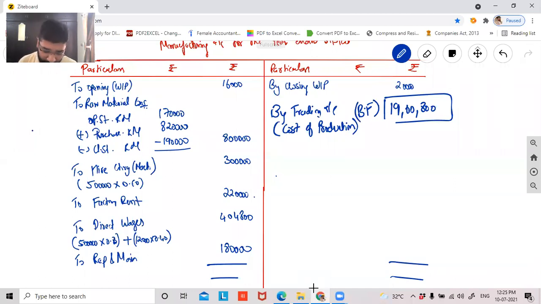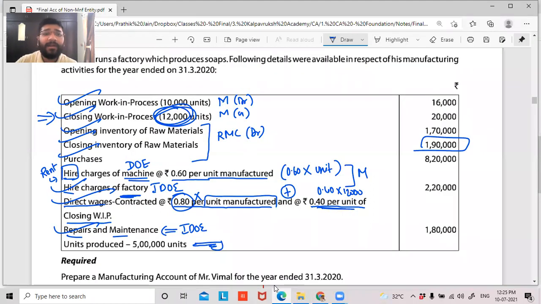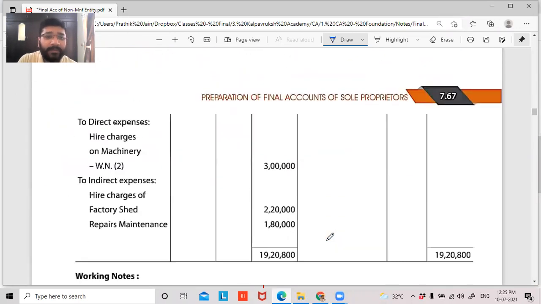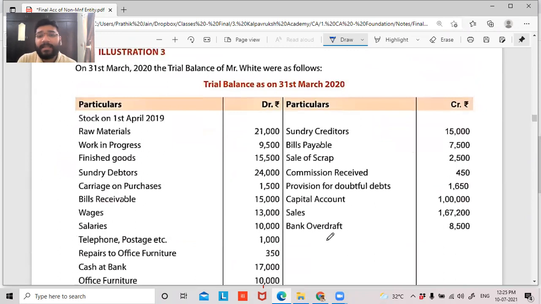My question goes to all of you. Any difficulty in understanding this? No. Right? So let's go forward, guys. We'll be doing illustration 3. This is a lengthy question, guys. I might at least take 40 minutes to do this. So let's do it.